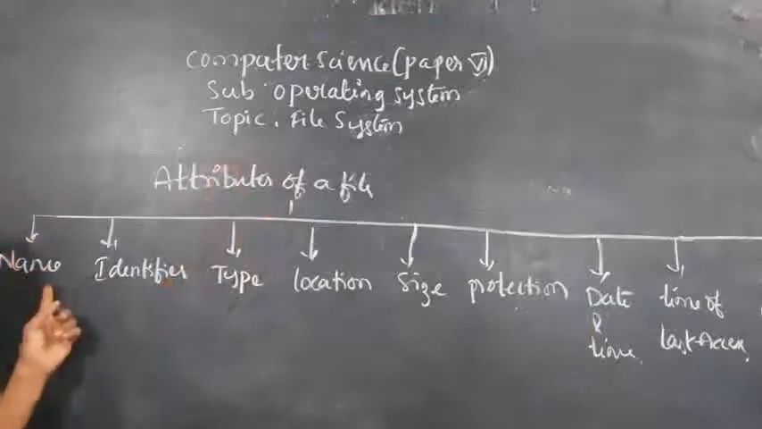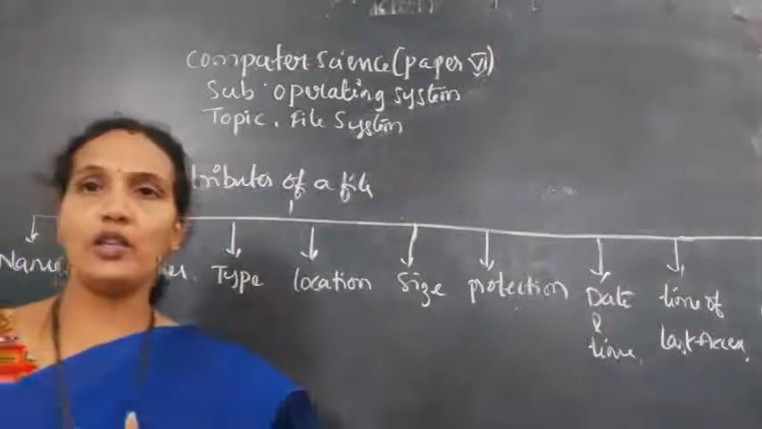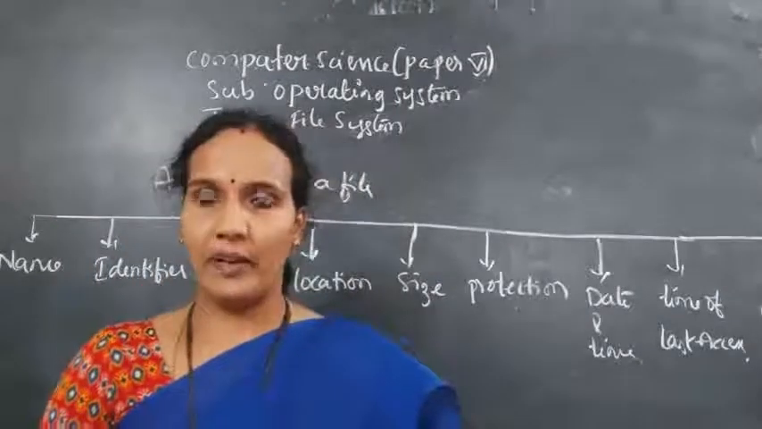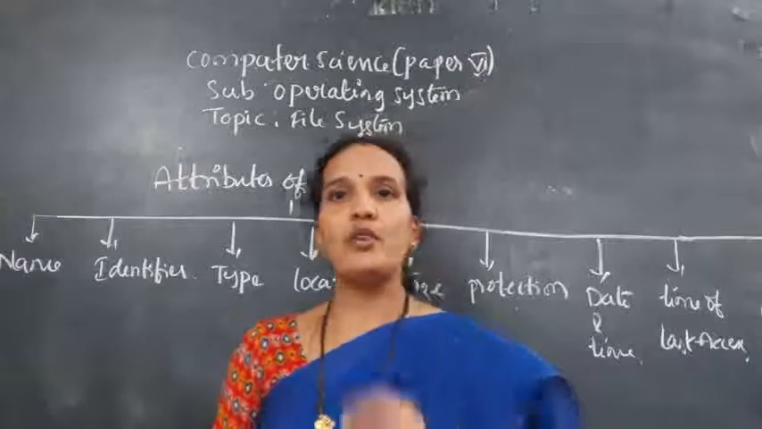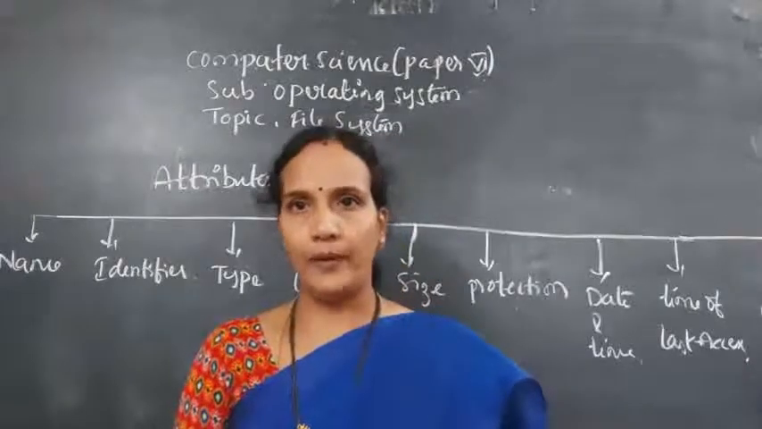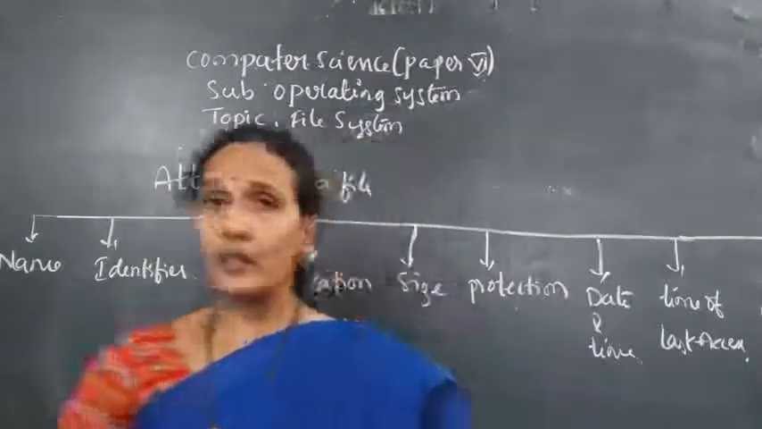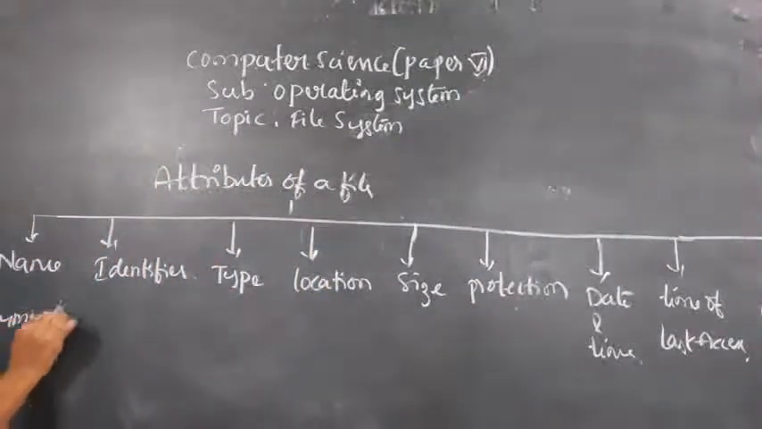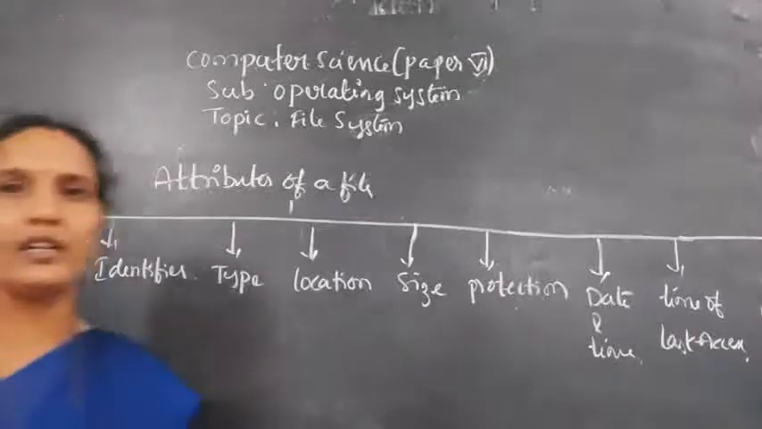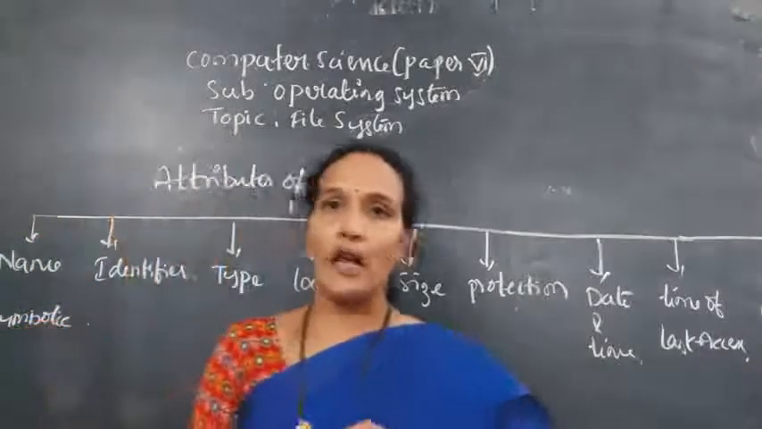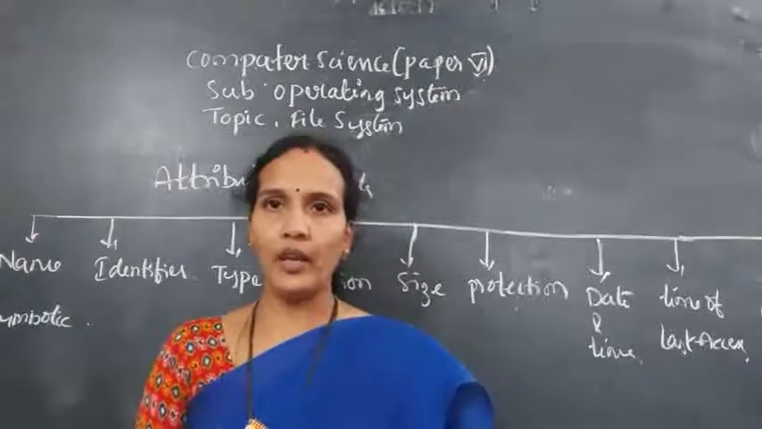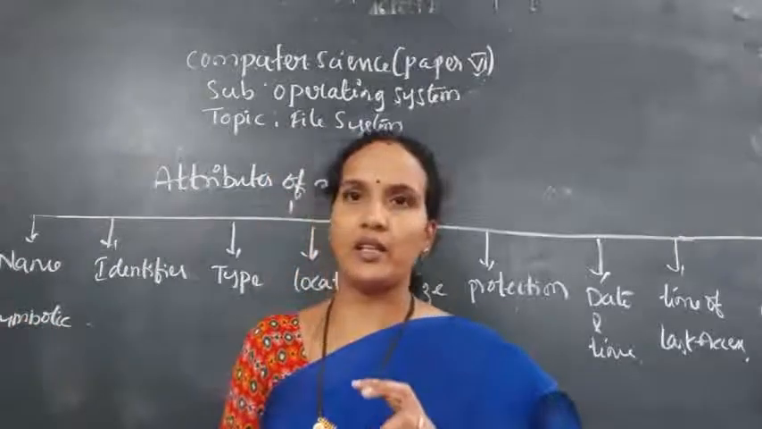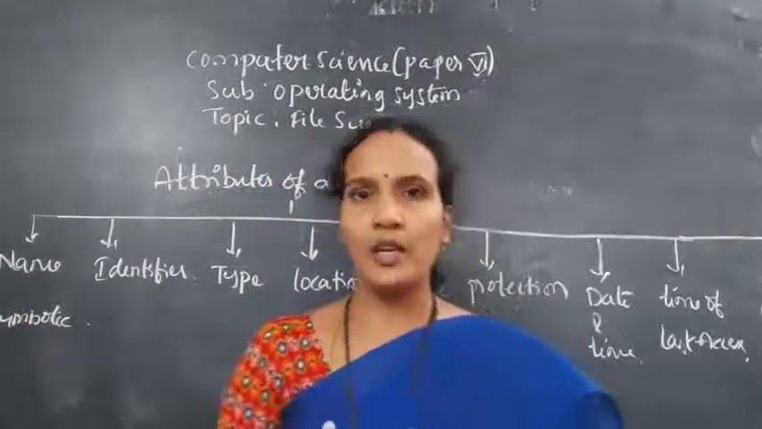The first one is the name. Every file should have a name. Actually, what is the use of the name? A name is used to identify a file. And in the system, it is symbolic. Symbolic means it is stored in the system in a human readable form only. It is not in machine language at all, it is in a particular symbol. The name of the file is nothing but the symbol.